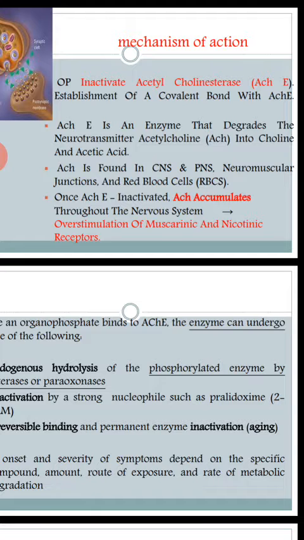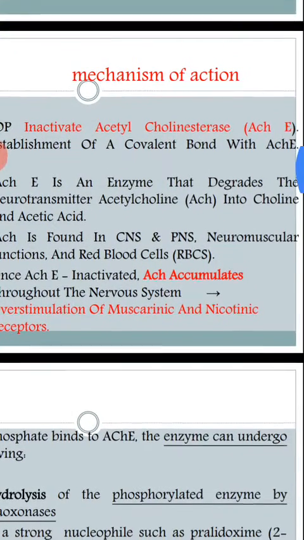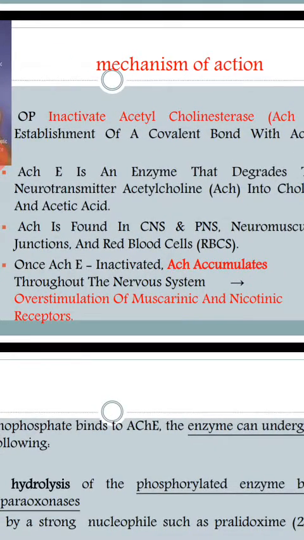The same thing you can observe with organophosphorus compounds. Because of their mechanism of action, it results in many manifestations. So what is the main mechanism of action of organophosphorus compounds? They are irreversible inhibitors of acetylcholinesterase. These are the inactivators of acetylcholinesterase, which is an enzyme.